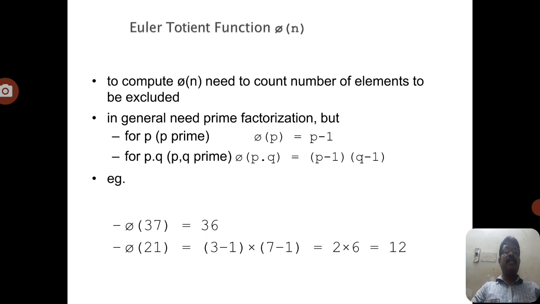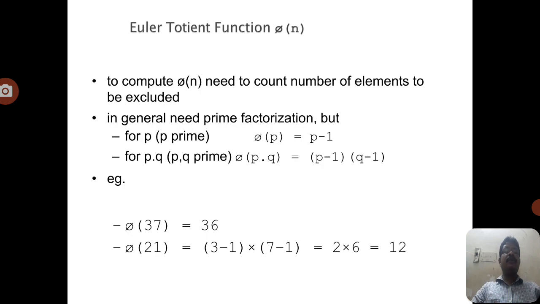So phi of 3 into phi of 7. Phi of 3 means 3 minus 1, that is 2, into phi of 7 equals 7 minus 1, that is 6. So 2 into 6 equals 12. So phi of 21 becomes 12.